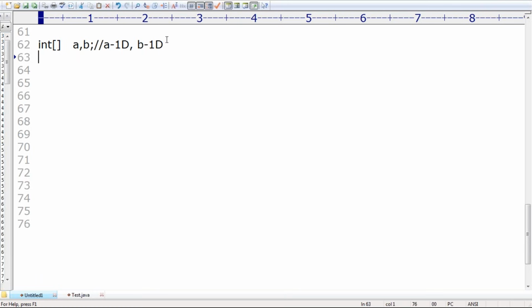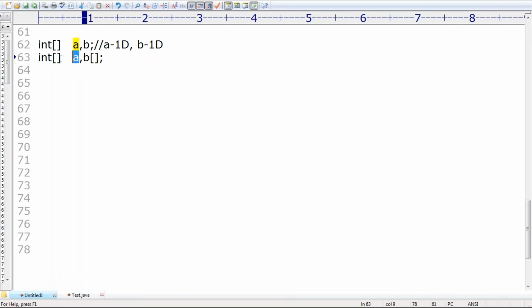Perfectly valid. Now I'm taking int[] a, b[], like this. Can you please tell what is a's dimension? One dimension. Good. This is the common type for both a and b.